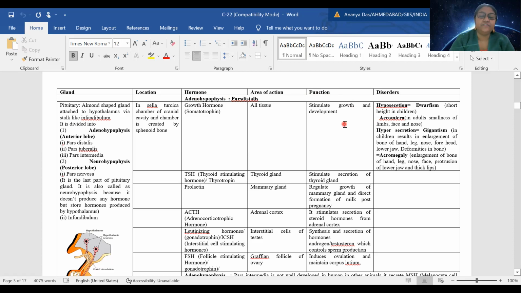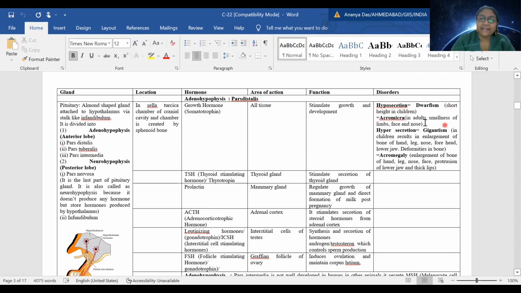So obviously, if there is less secretion of somatotrophin, we will have dwarfism. That means what will happen? The person will have short height. I hope everyone must have seen the dwarf people in circus or somewhere around us. So that is due to action of somatotrophin, where secretion is less. Apart from that, this dwarfism is generally observed in small children, and as they grow, the height doesn't increase.